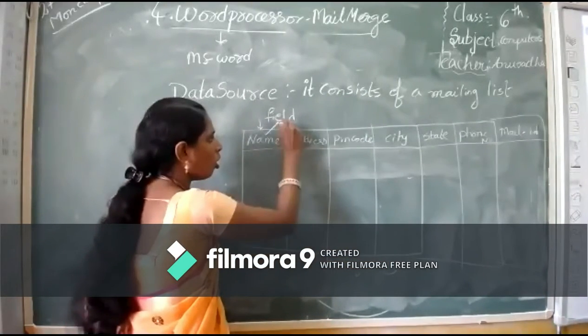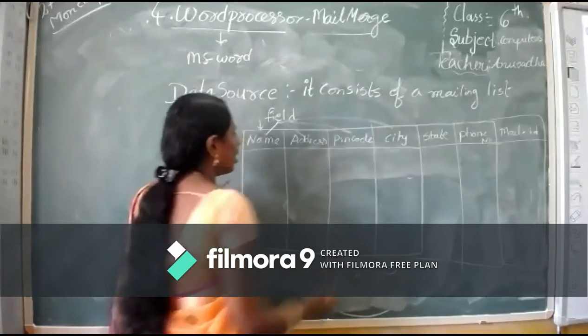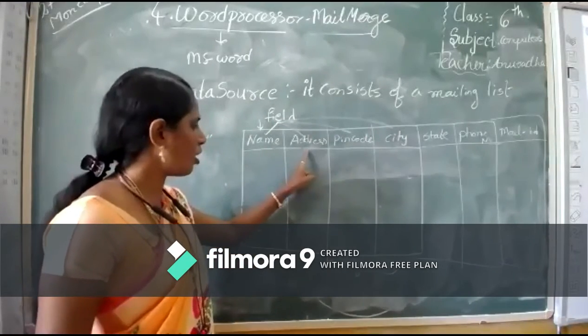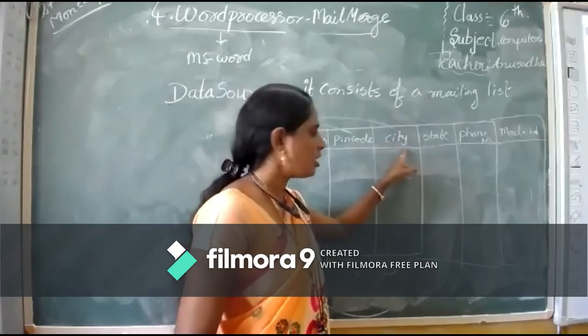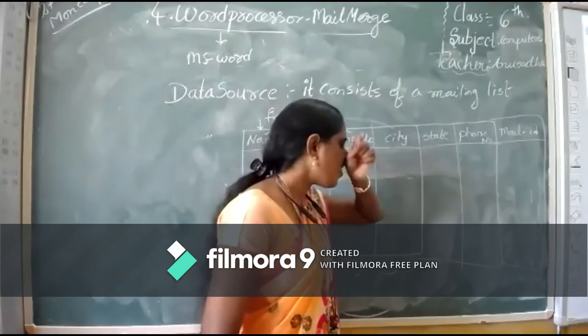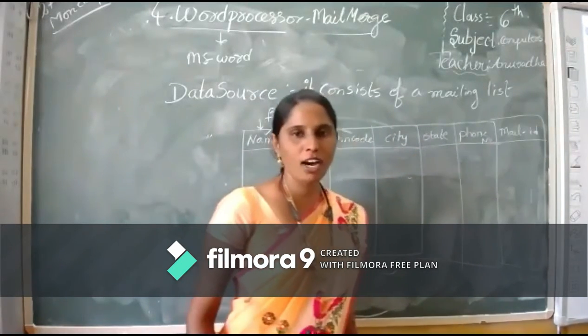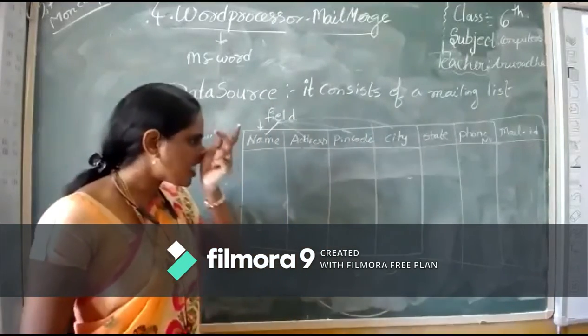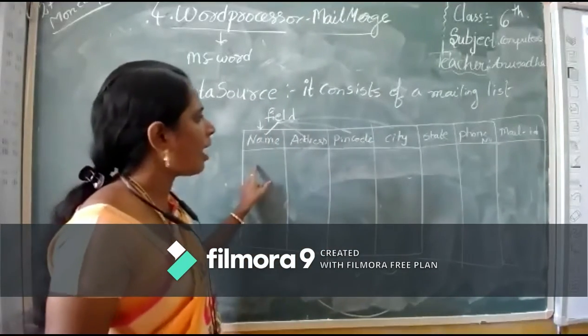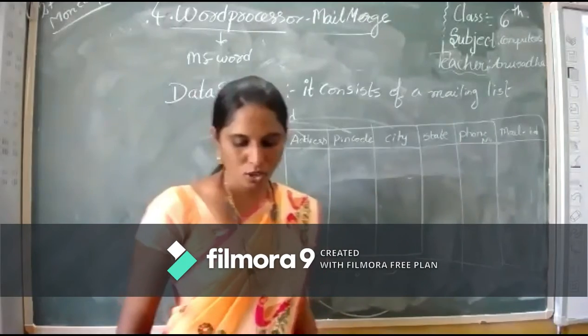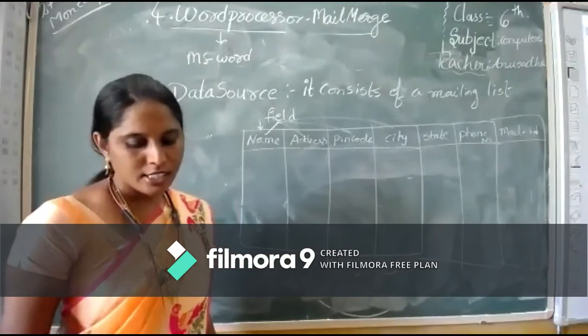We call all these fields. Name is one field, address is one field, pin code is one field, city is one field, state is one field, phone number and mail ID are other fields. In this tabular representation, we have a total of 7 fields.